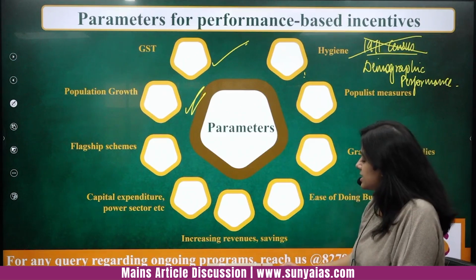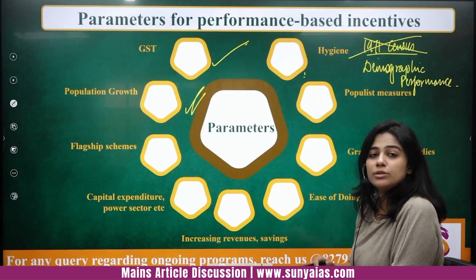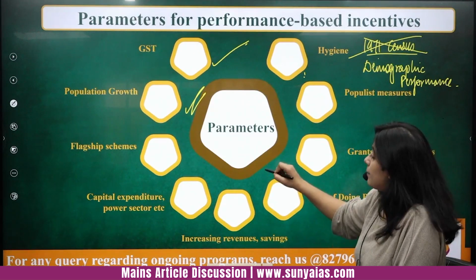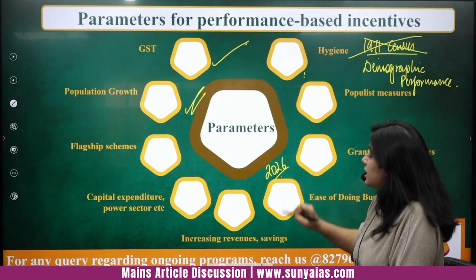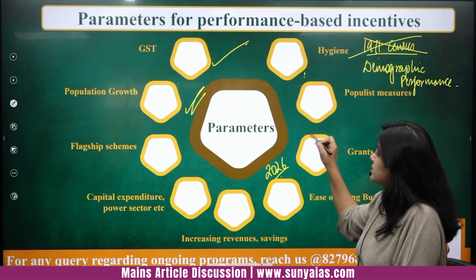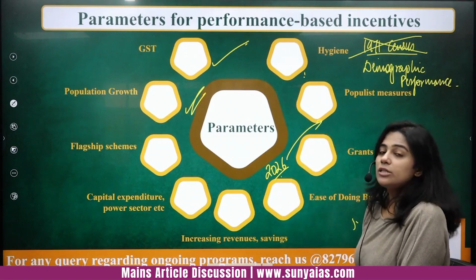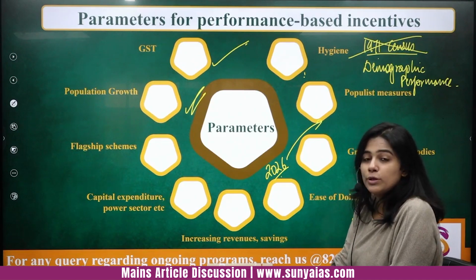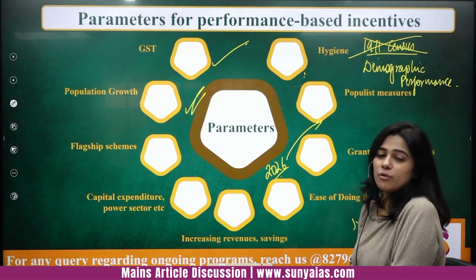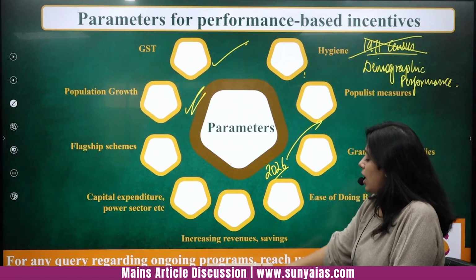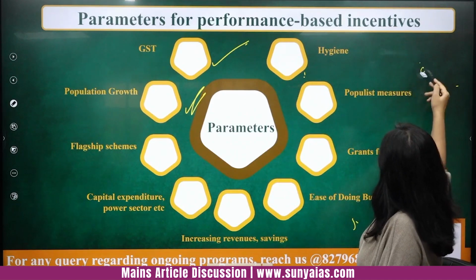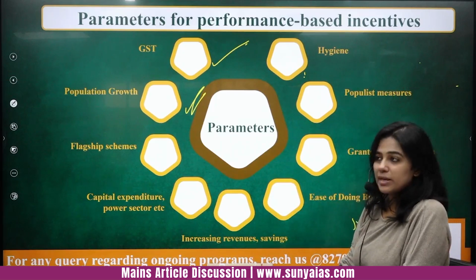And this is a fear that South Indian states right now are having, that when the delimitation will happen in 2026, then what will we do? Right? Because in 2026, when the delimitation will happen, the North Indian states which have not worked on population control will get additional seats, and they will get additional revenue as well from the Finance Commission. So how are we supposed to take that? So that is a different debate. But population is also a basis.